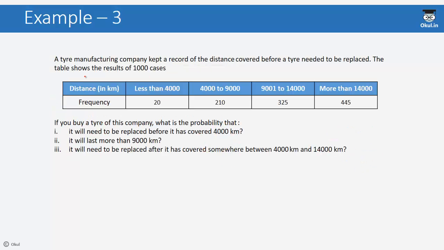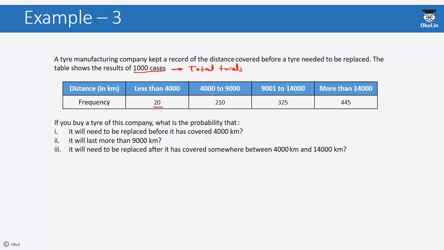The next question is, a tire manufacturing company kept a record of the distance covered before a tire needed to be replaced. The table shows the result of 1000 such cases. So this represents total trials. So according to this table, when the distance was less than 4000 kilometers, then the number of times the tire needed to be replaced was 20.